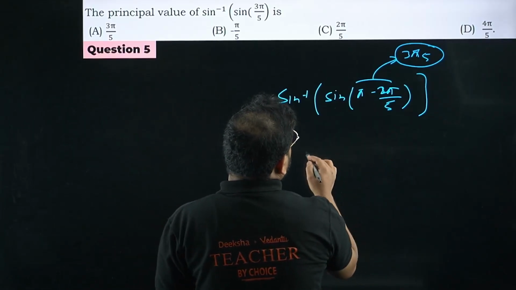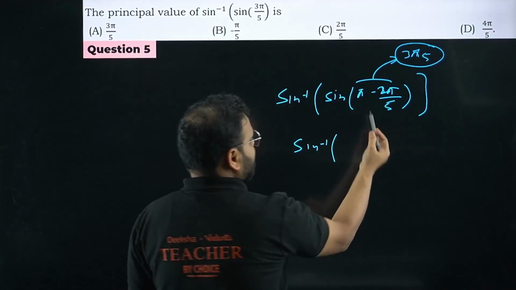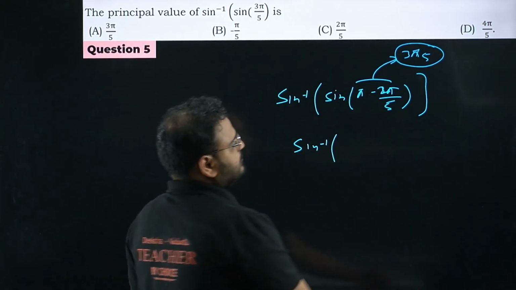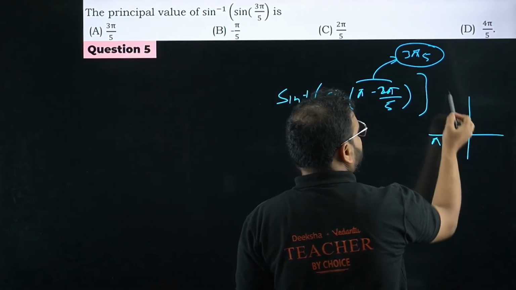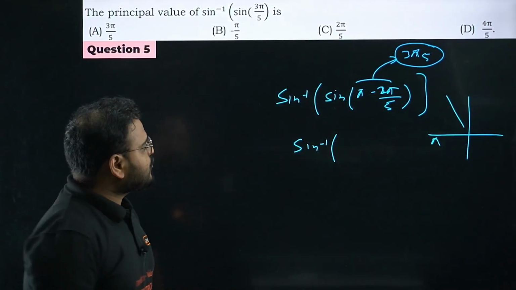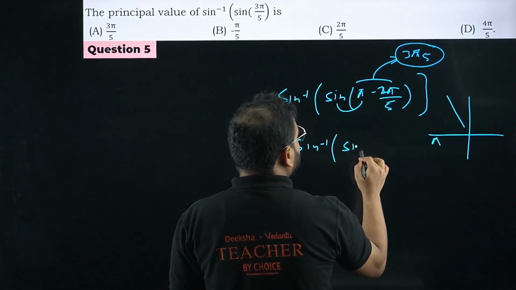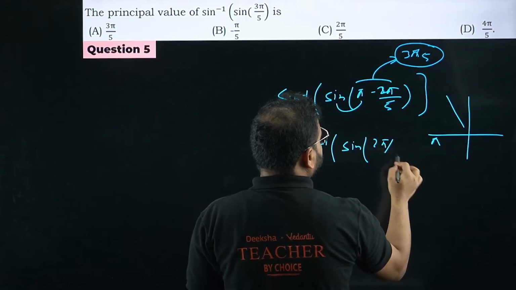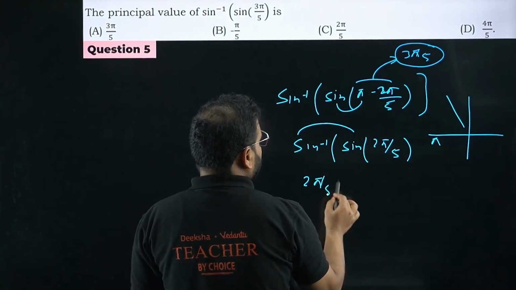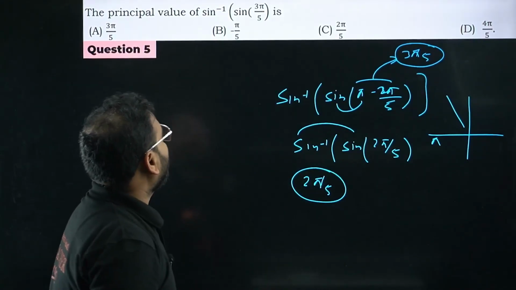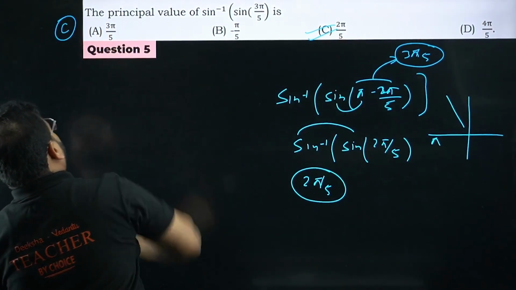So what I'm getting now, please check. Sine inverse, which quadrant, bacha? Second quadrant, no? Pi minus something. This is pi, right? Second quadrant, so pi minus something will be over here only. So I get positive only. Sine will remain sine at pi. So I get sine, and the angle will be 2 pi by 5. Sine inverse of sine, so how much is that? Simply the angle itself. Answer is 2 pi by 5. Option C is correct.